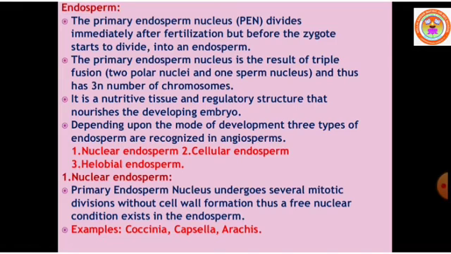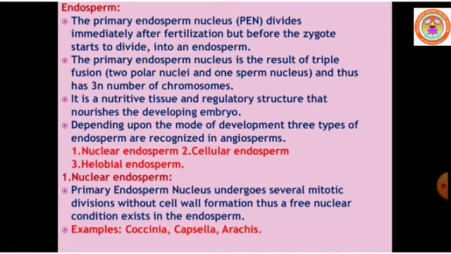During fertilization, one male gamete fuses with the egg and forms the zygote, which is commonly known as fertilization or syngamy. In the pollen tube, two male gametes are there.